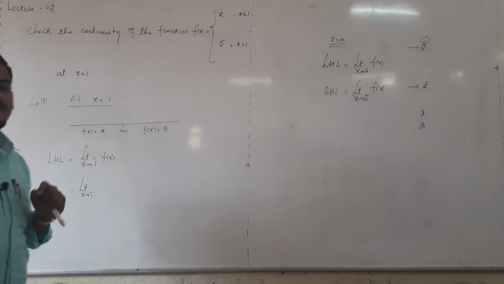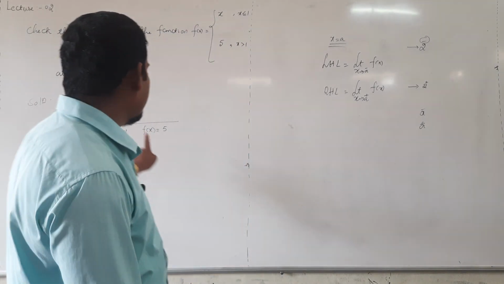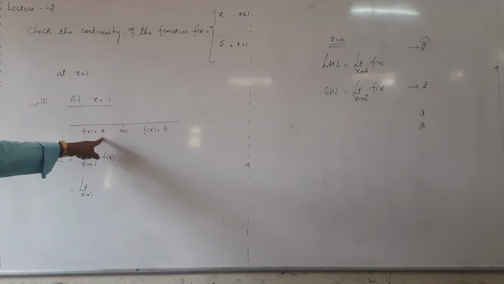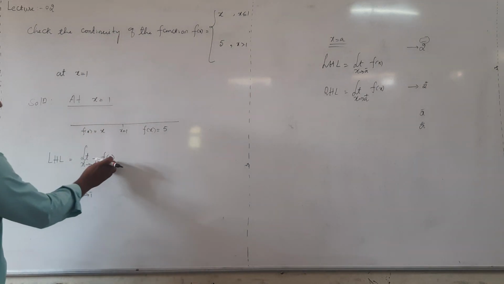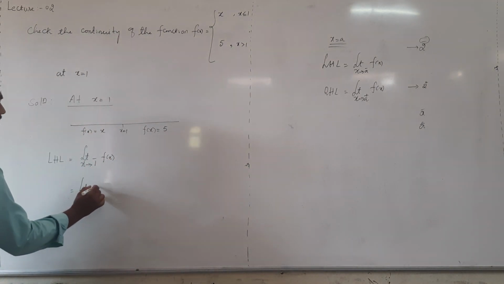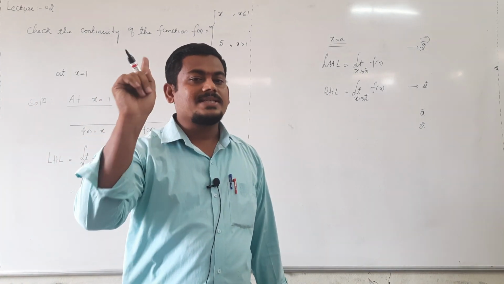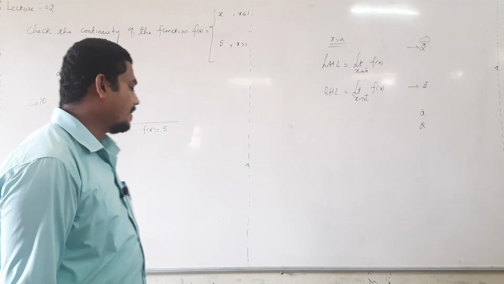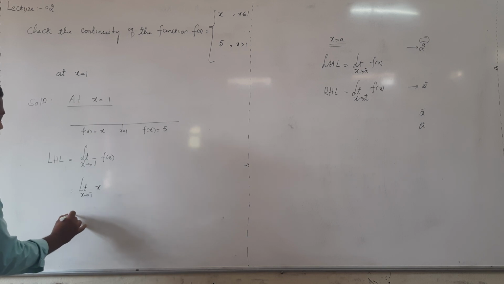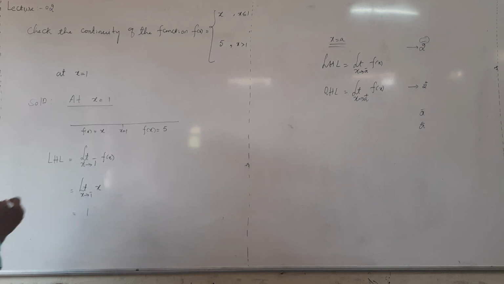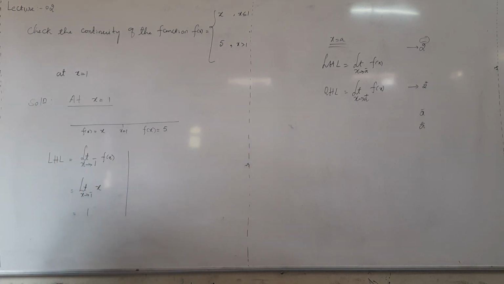When x is less than 1, tell me what is our f of x? Yes, you are right, that is x only. Less than means left side. Left side our function is x only. Replace this f of x as x. The meaning of tending to 1 minus is less than only, it is not minus 1. Now directly put x value 1 only, not minus 1. If you put x value 1, then you get 1. The left hand limit value is 1.